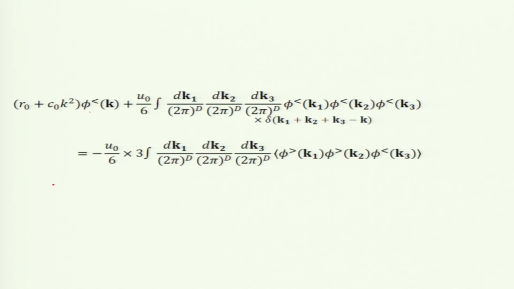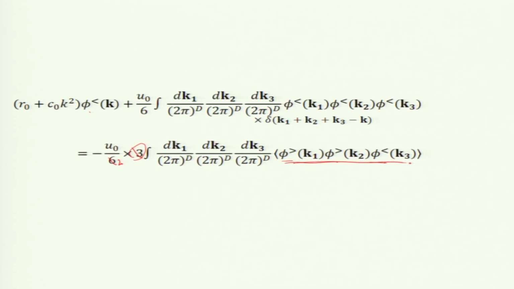So, I take it to the right hand side. I could have kept it in the left and set it equal to 0, but I take it to the right hand side: u naught by 6, and 2 greater and 1 less. And why this factor 3? Because there are 3 terms. It is easy, we do not need to remember rules, there are 3 terms, so that is why the factor 3 is there. So, this becomes half.